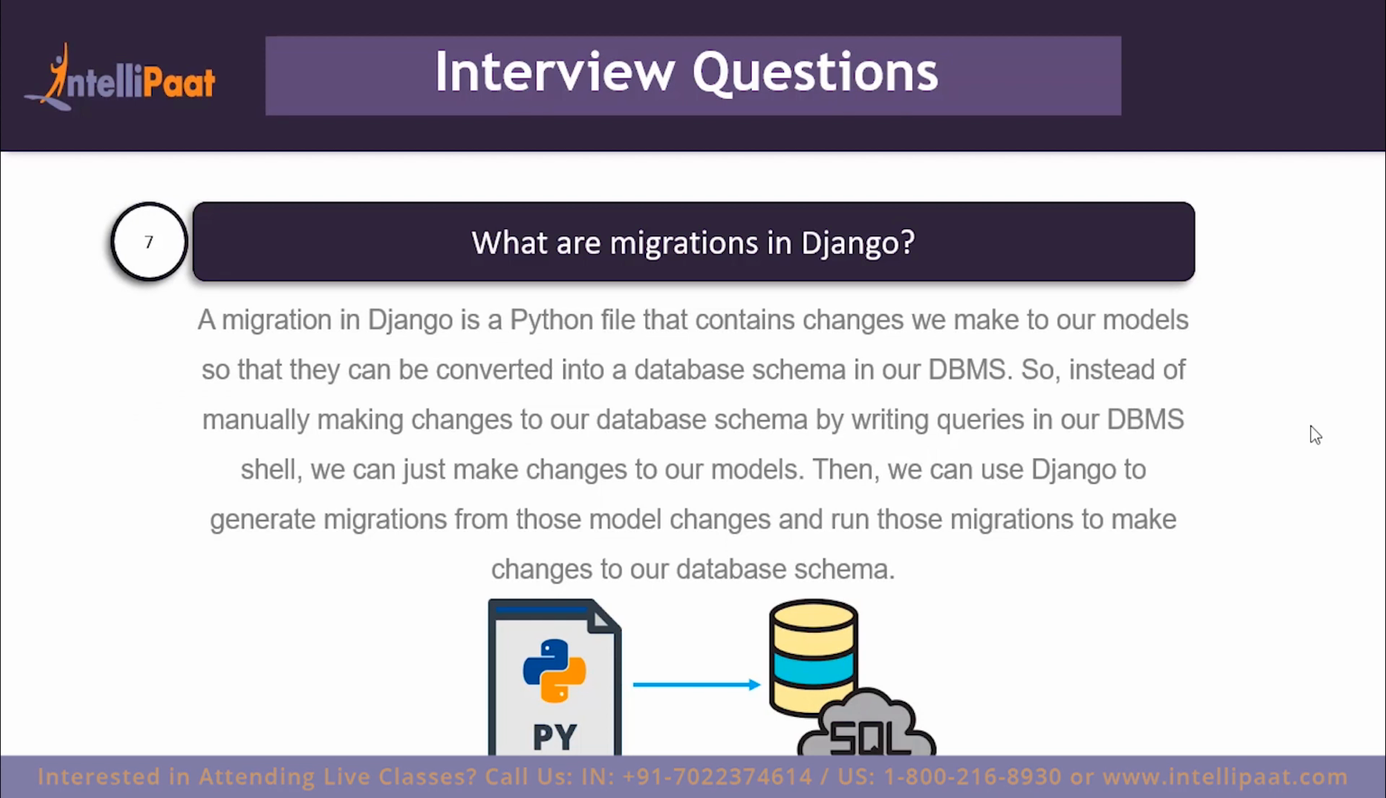The next question is, what are migrations in Django? So a migration is a simple Python file that contains the changes that we make to our models. These files are then evaluated by Django and are converted into our database schema. So instead of manually running SQL queries and making changes to our database schema like adding a row, deleting a row, adding a column, deleting a column, adding a foreign key, and so on, what we can do is just make changes to our models in our Python code, then generate a migration based on that model, and then that migration is run to make changes to our database.